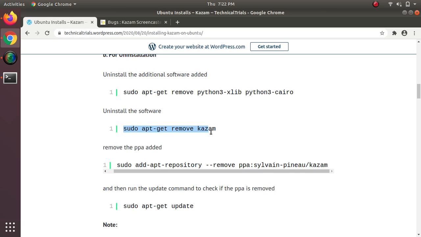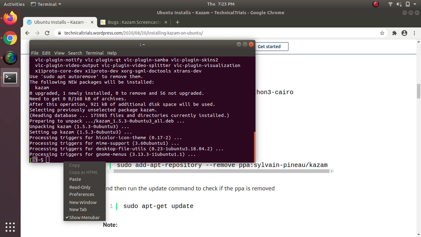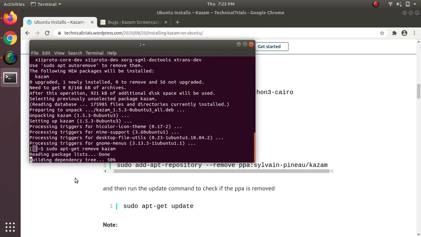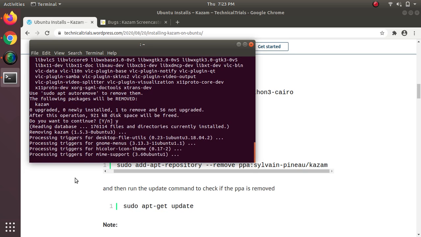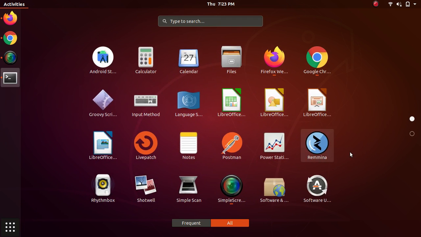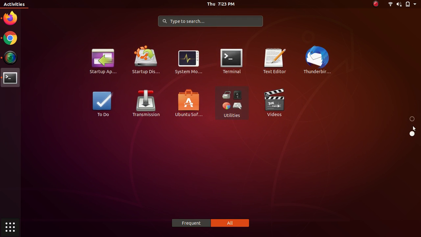Next, you would have to uninstall the software. That can be done by running this command. Copy, paste it onto terminal. Do you want to continue? Yes. Once this completes, the software should be removed from my machine. You can see that it is removed.